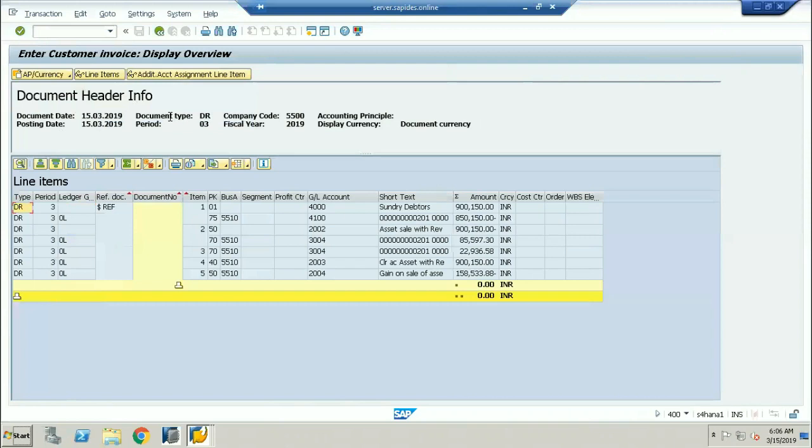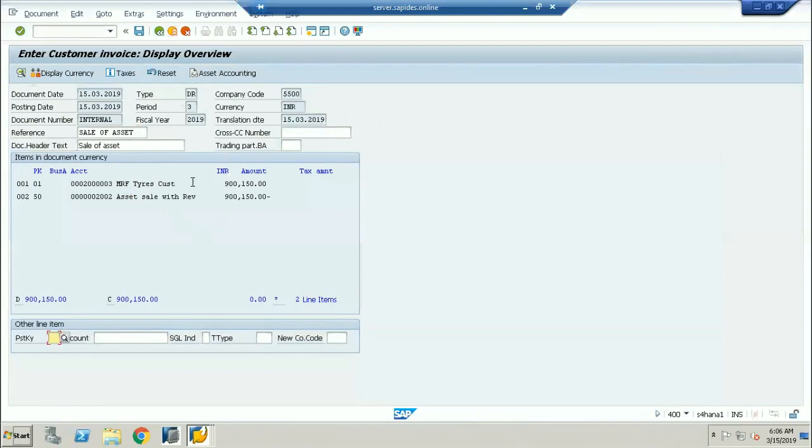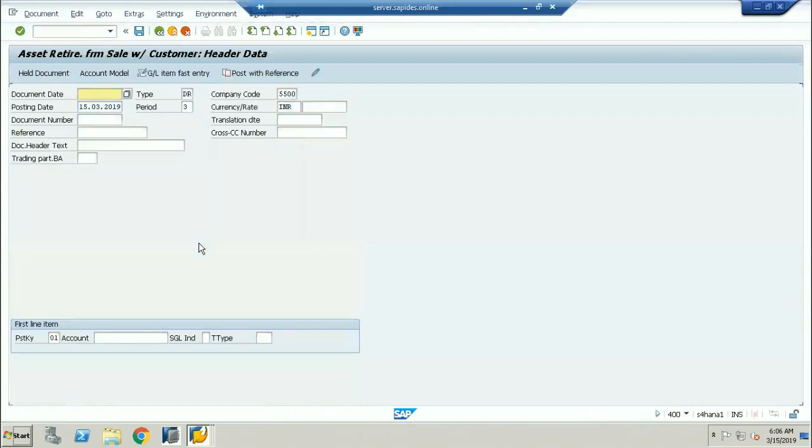Now this is my asset retirement process. I simulated this, and now if I go back, there is an option called post. If I click on post, 303 is my document number. 303 is nothing but my document number after I sold an asset to a customer.